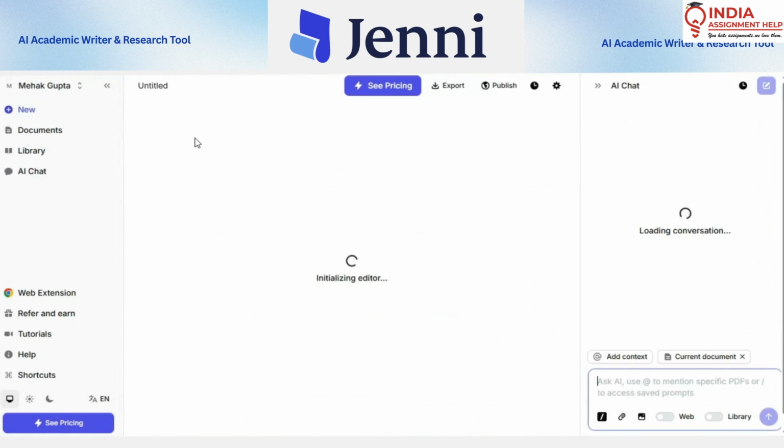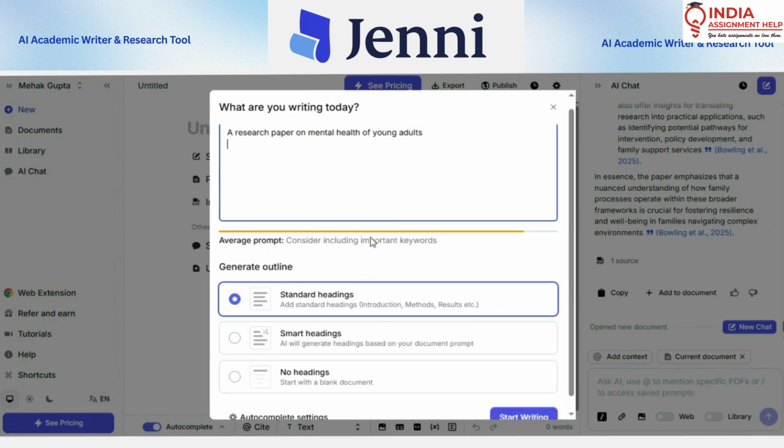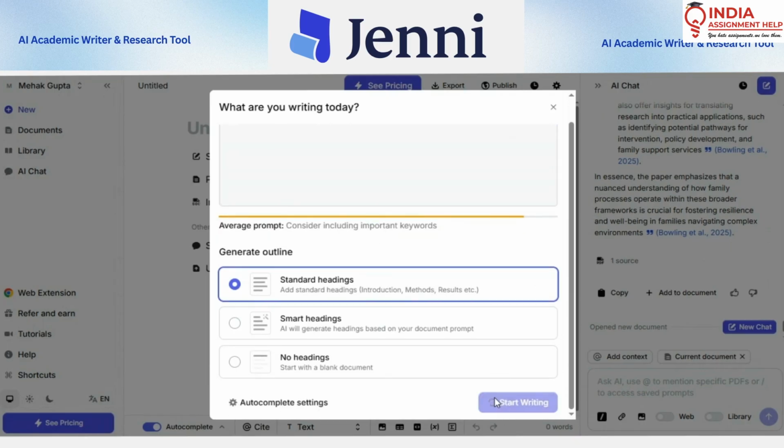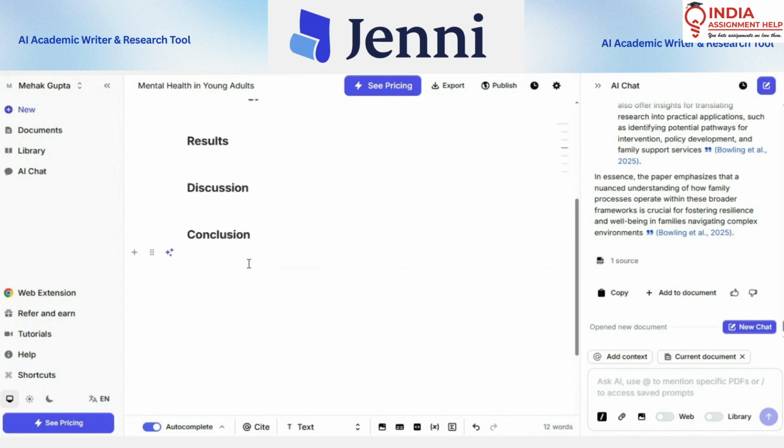I want to write a research paper on mental health of young adults. Okay, this is it. I will start writing. It will give me a layout of how a research paper is written: introduction, literature review, methodology, results, discussion, conclusion, and definitely will come the references.